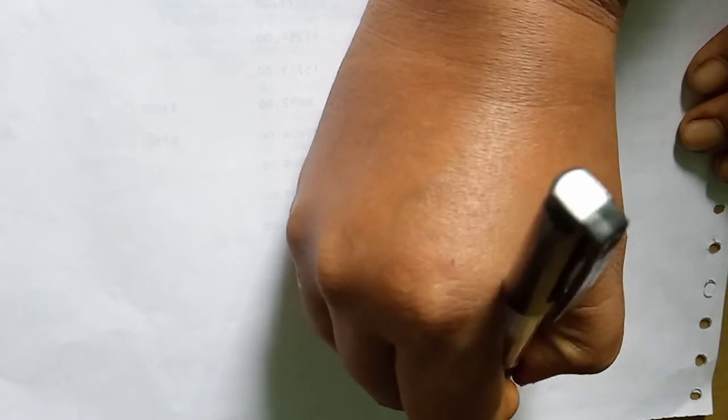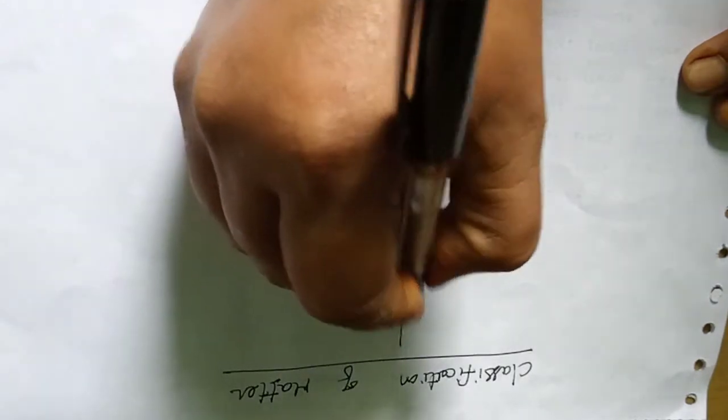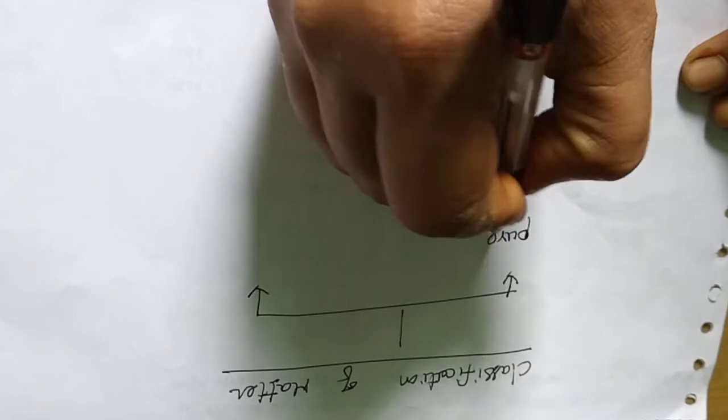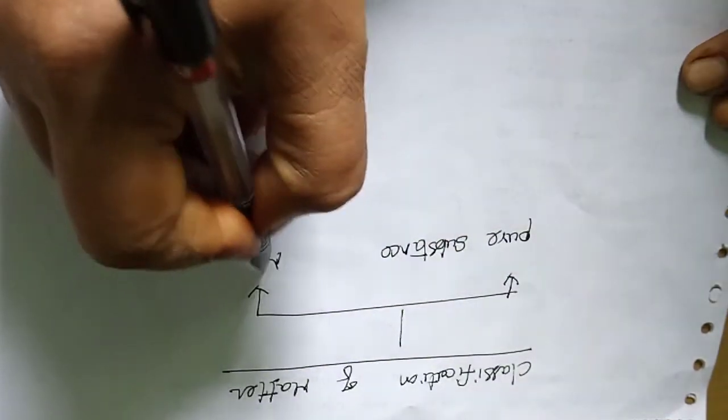In the next part we are going to see the classification of matter, that is, how matter is divided naturally. Matter, as I already said, is anything which occupies mass and volume. We divide matter into two kinds of substances: one is a pure substance, another is a mixture.